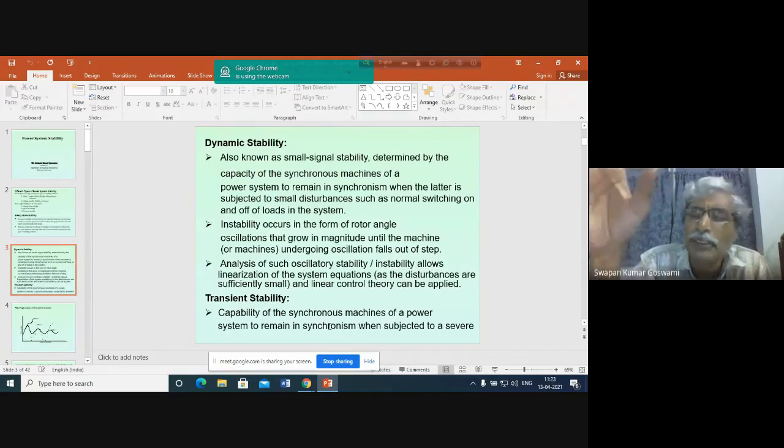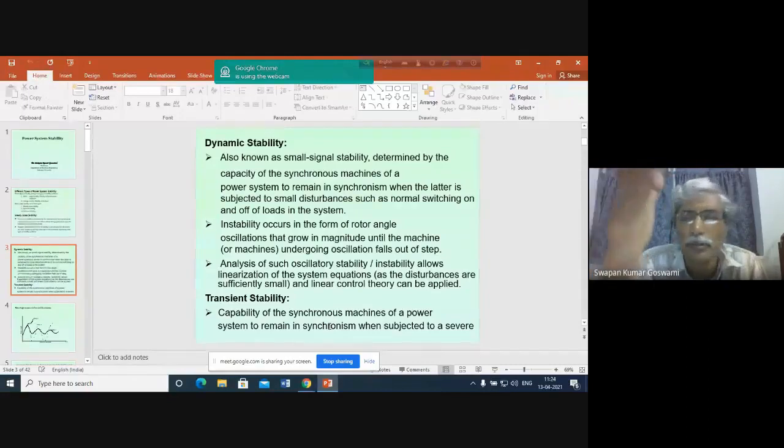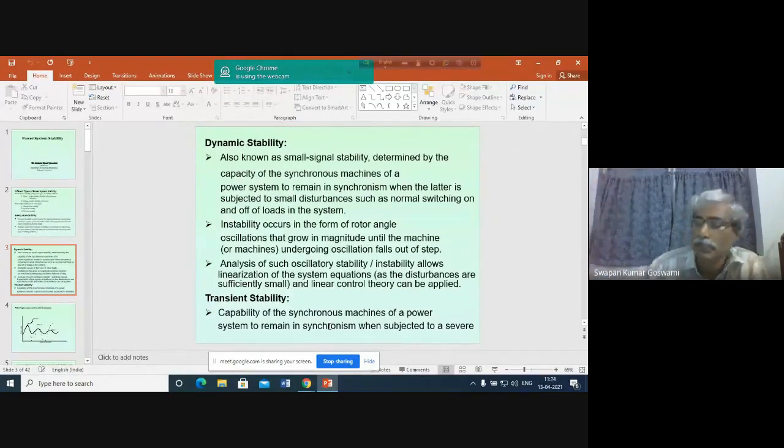So under that condition, the problem of maintaining stability of the synchronous generator is called the transient stability problem. So we shall see how to analyze the transient stability problem, how to improve the transient stability of the power system, and what are the causes of occurrence of this problem. So these things we shall discuss.